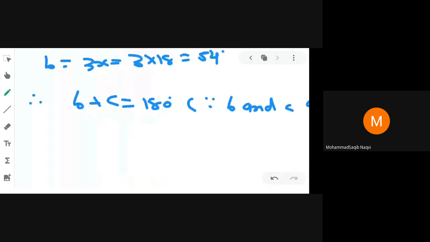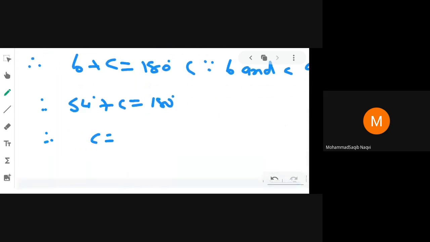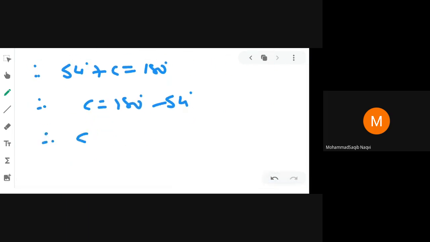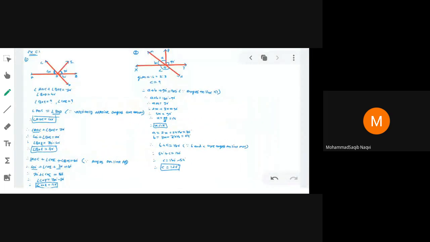Right? We know that the value of B is 54 degrees, plus C is equal to 180 degrees. So C is equal to 180 degrees minus 54 degrees. Tell me what is the answer? 180 minus 54, 126. Yes or no? Yes, sir. Okay, write down question number 1 and 2 fast.